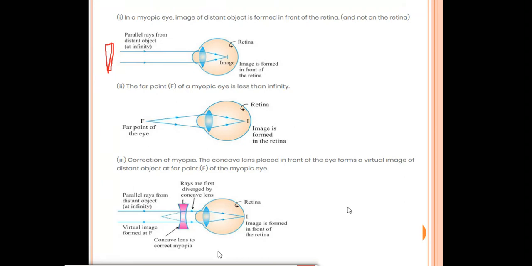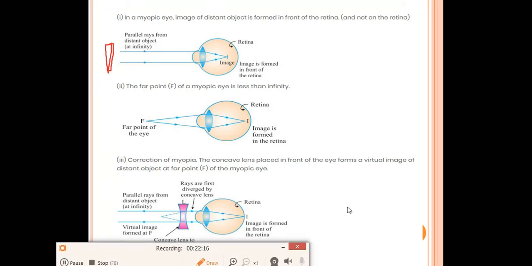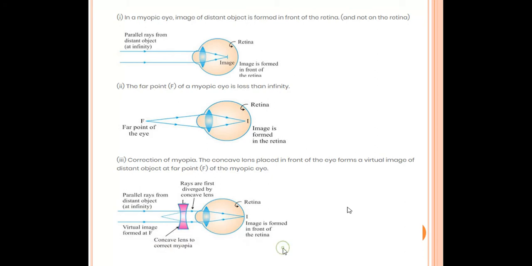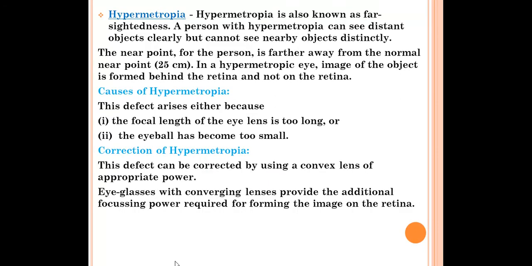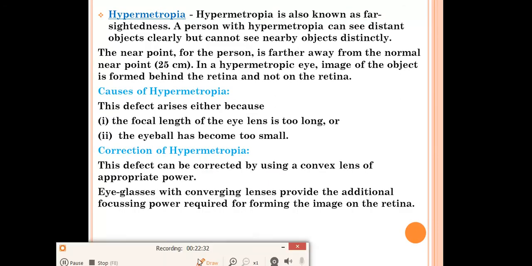You have to practice the diagram. Diagrams are also asked in the questions in the exam. They are very important from the exam point of view. For Karnataka State Board students, I want to say that this topic, defects of vision, is very important, because every year they used to give a question from that, and diagrams are also very important. Okay, next we'll discuss hypermetropia.